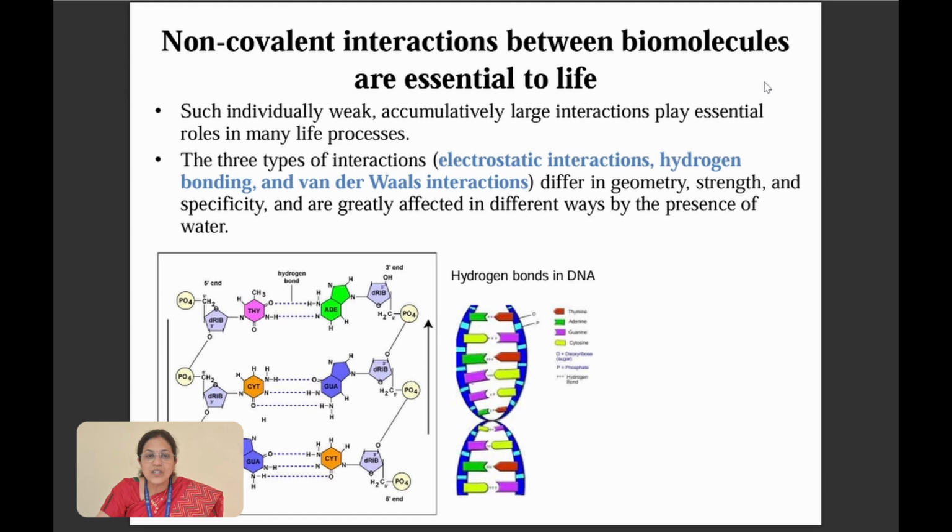Now we'll see what are non-covalent interactions. Non-covalent interactions between macromolecules are very important in all living organisms. There are three types of non-covalent bonds: electrostatic bonds, hydrogen bonds, and van der Waals forces. All these three are involved in the biochemical reactions of all your cells.